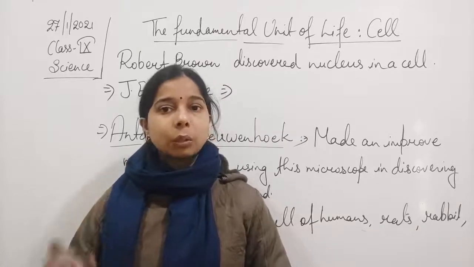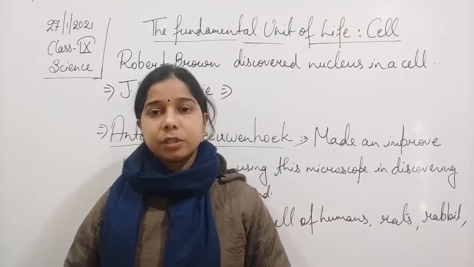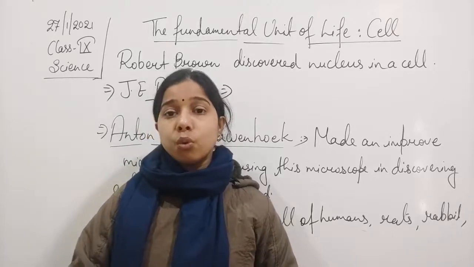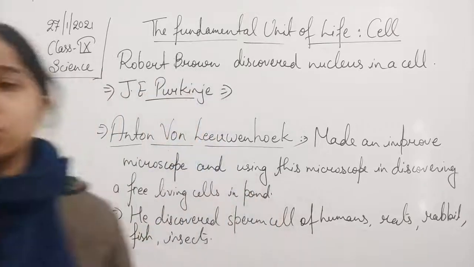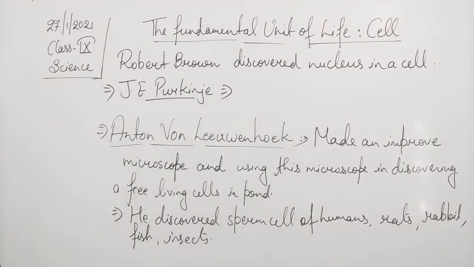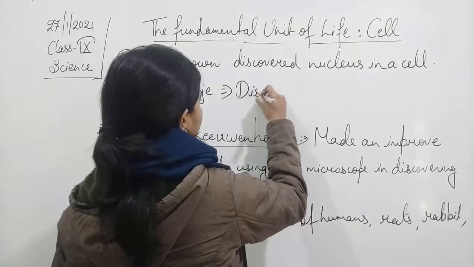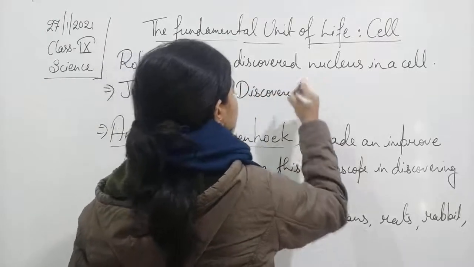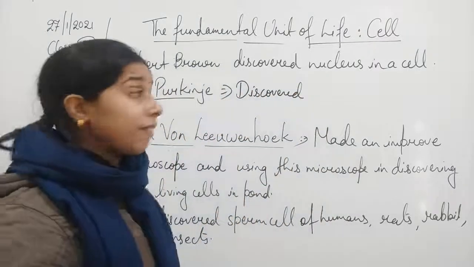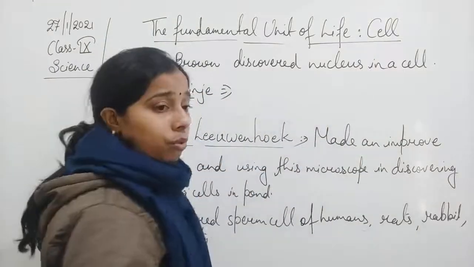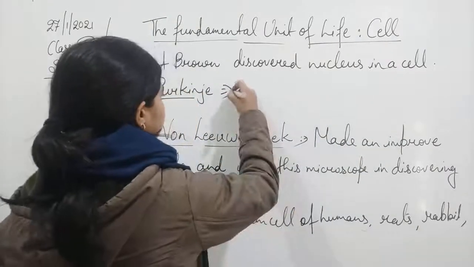We will talk about this term later on. Let me tell you that J. Purkinje was the person who discovered protoplasm. He actually gave the name protoplasm, the material which is present inside the cell. Okay.